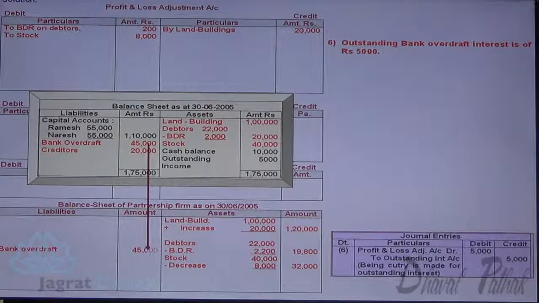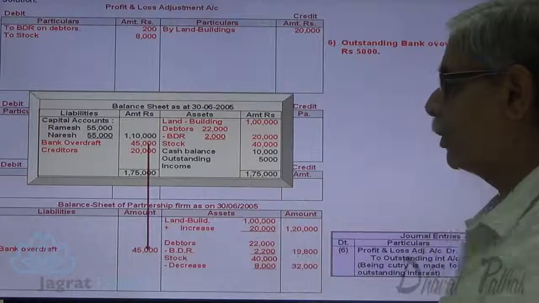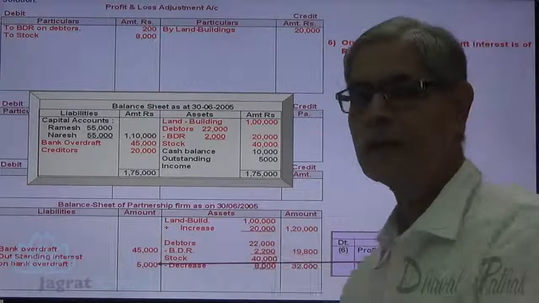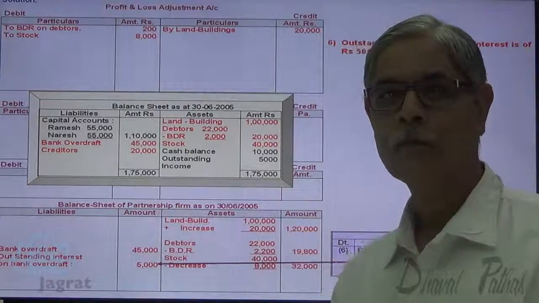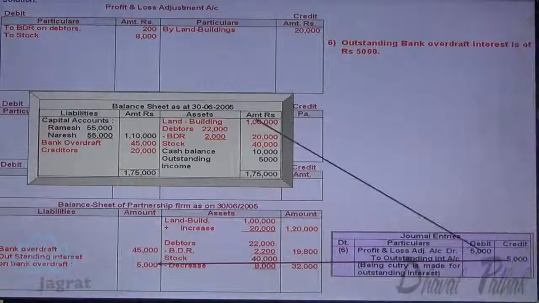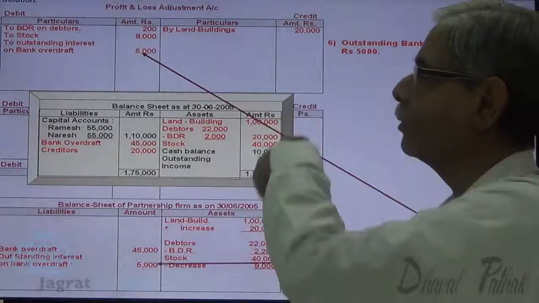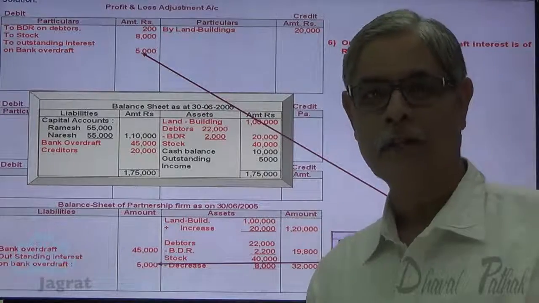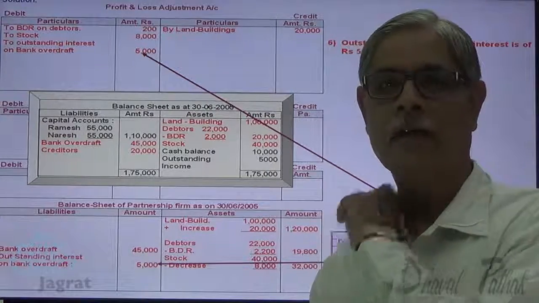Here, bank overdraft 45,000. Interest outstanding appears on the liability side. This being a loss, profit and loss adjustment account is debited with 5,000. This is how this adjustment is taken care of.